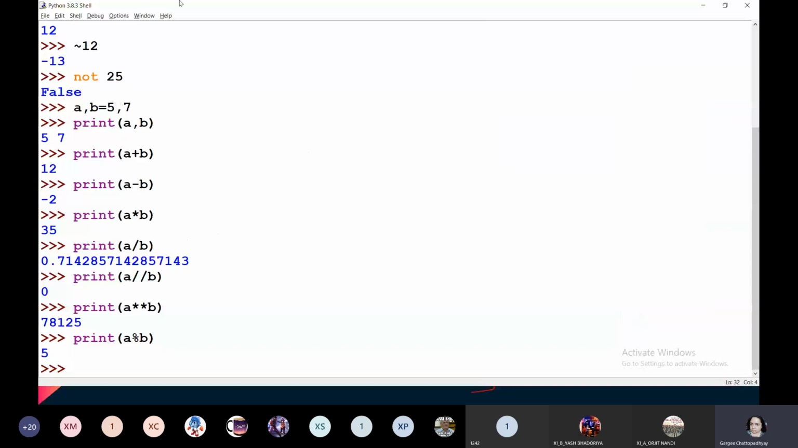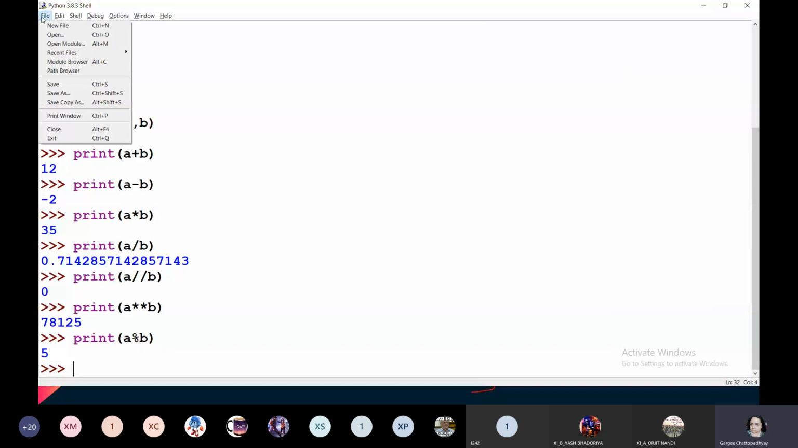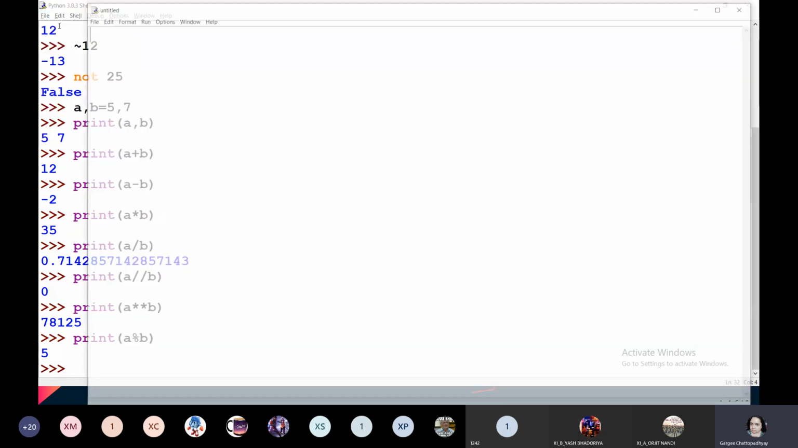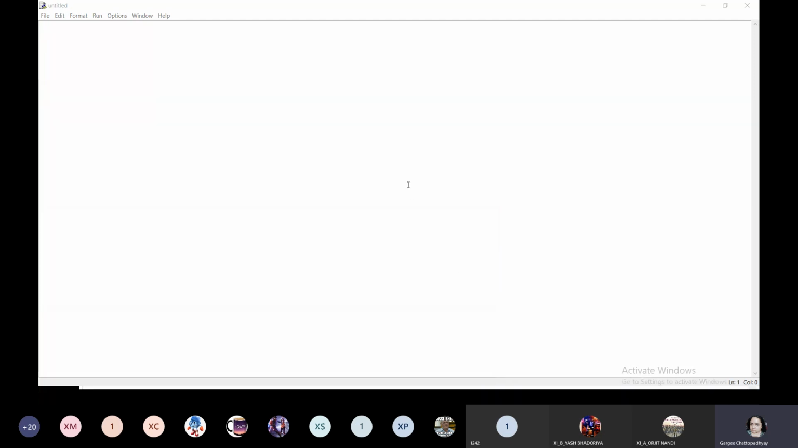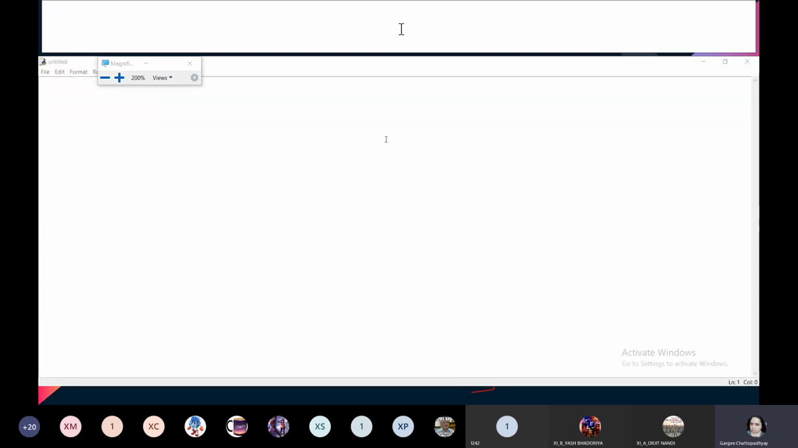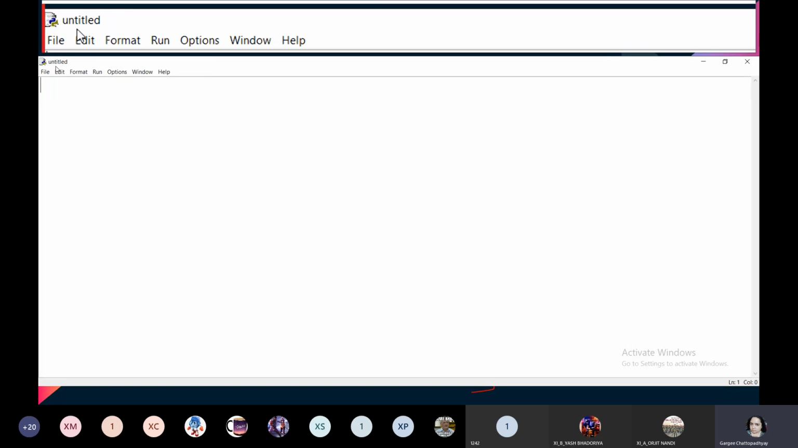So let's see first. First we'll go to the file menu. Please watch this method very carefully, students. We'll go to the file menu and we will open new file. Alternatively, you can also press Ctrl N to open a new window. Now here you can see untitled, right? So firstly, I'm switching on the magnifier so that you can understand things. You can see untitled over here.